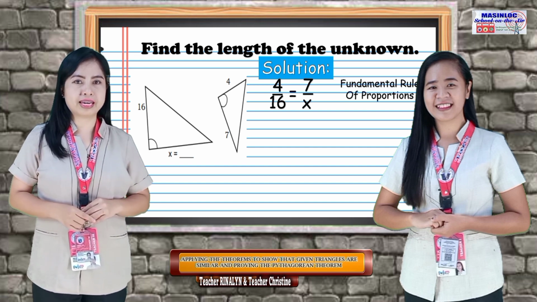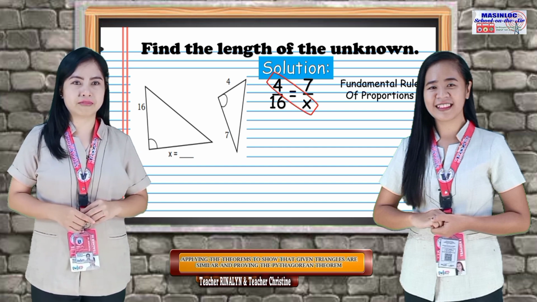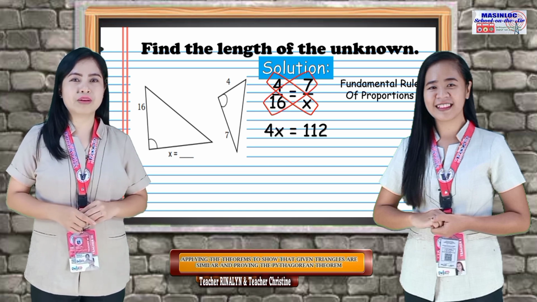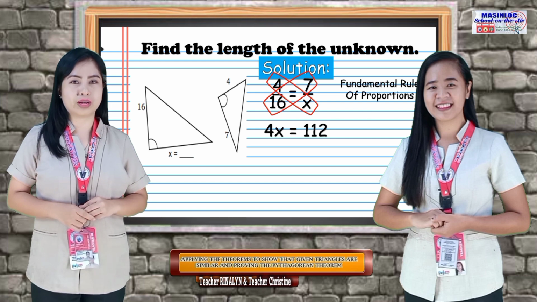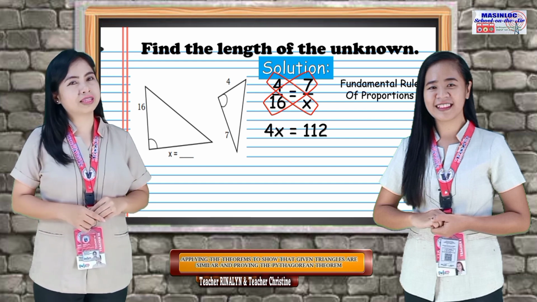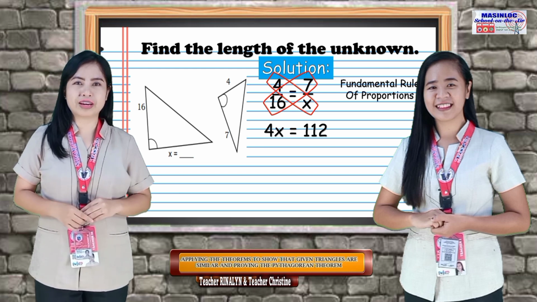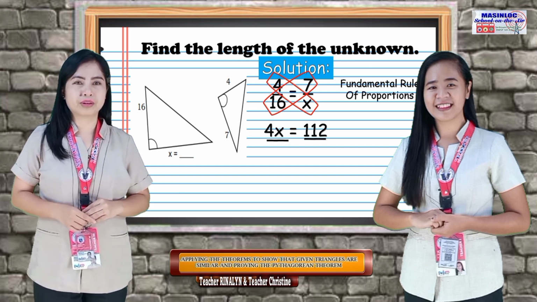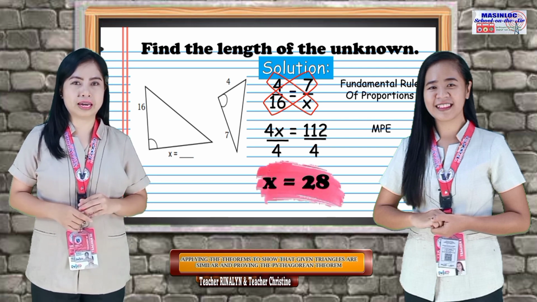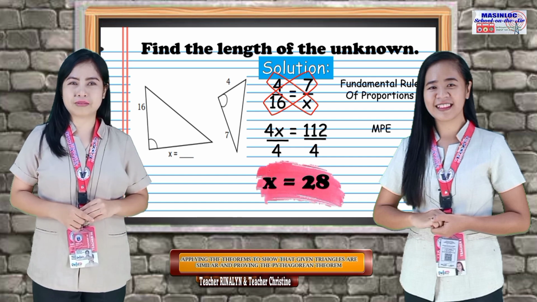We multiply 4 by x, which is 4x, and 7 times 16 equals 112. Then, we now have 4x equals 112. To simplify the equation, we're going to divide both sides by 4. 4x divided by 4 is x, and 112 divided by 4 is 28. Therefore, x equals 28.